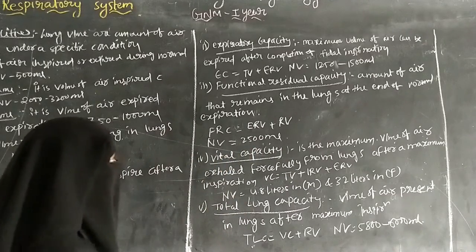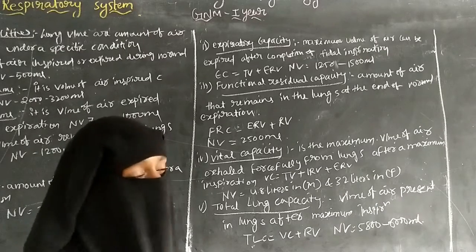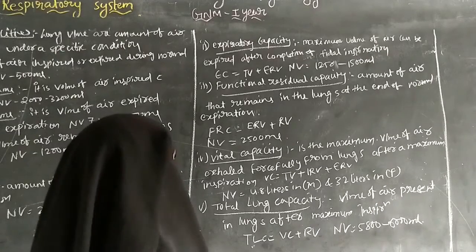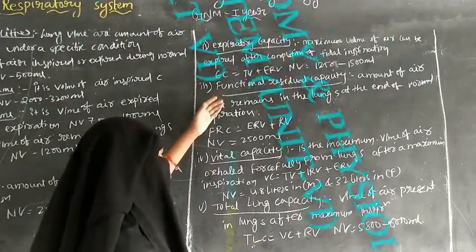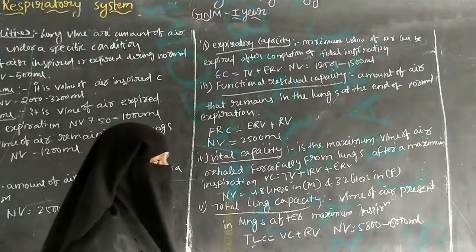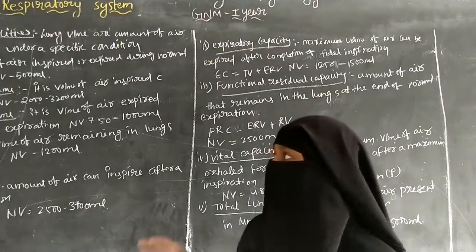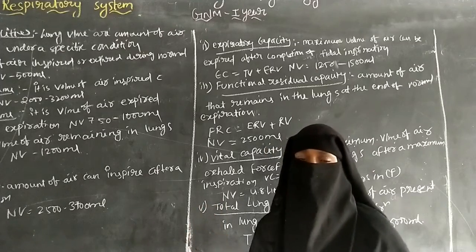So it is about the lung capacity. Lung capacity includes the inspiratory capacity, expiratory capacity, functional residual capacity, vital capacity and total lung capacity. So it is about the lung volumes and capacities in the respiratory system.